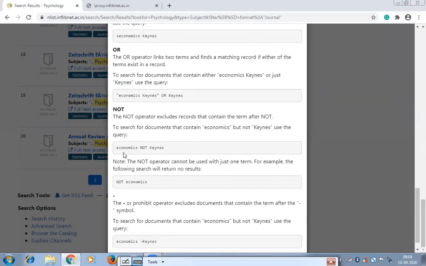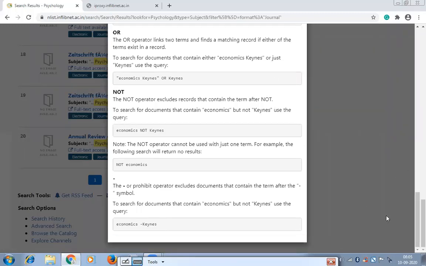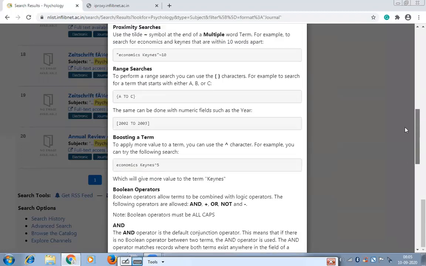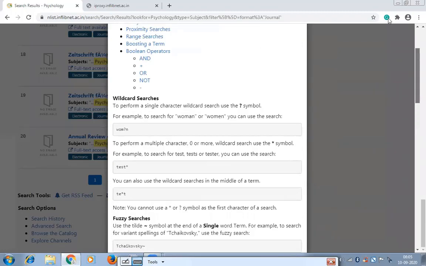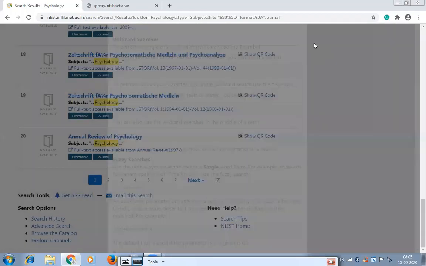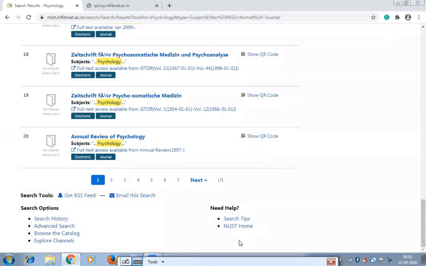For example, if you put economics NOT Keynes, it will retrieve only economics. It will exclude Keynes. It will not give you results related to Keynes. So these are the basic tips to maximize your search in the Enlist program or to make your search precise. So you can explore this later on and try on your own.